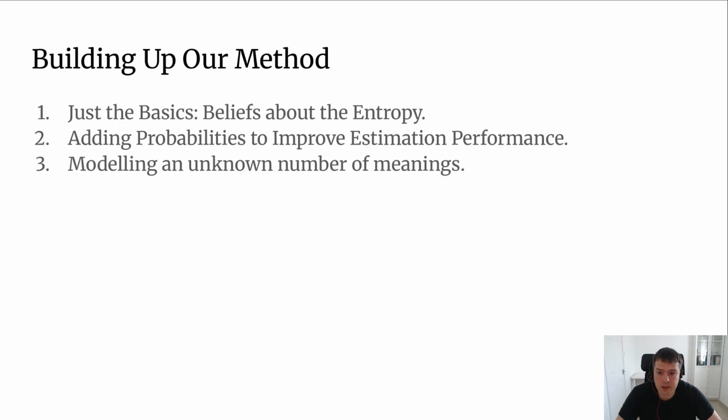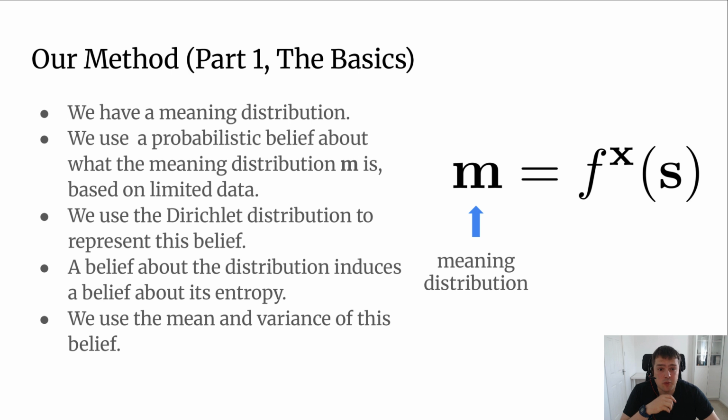So now the big question is, how did we do it? We turned to Bayesian estimation to improve efficiency. So now let me build up the method that we used in 3 steps. In the first step, I'm just going to introduce the basics of how beliefs about the entropy can be built up. Then we're going to add probabilities to the equation to improve estimation performance. And finally, I'm going to talk about modeling an unknown number of meanings as opposed to a fixed number of meanings. Okay, so what are the basics?